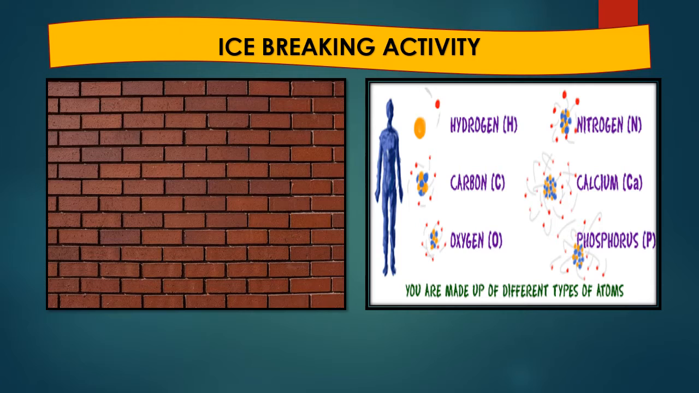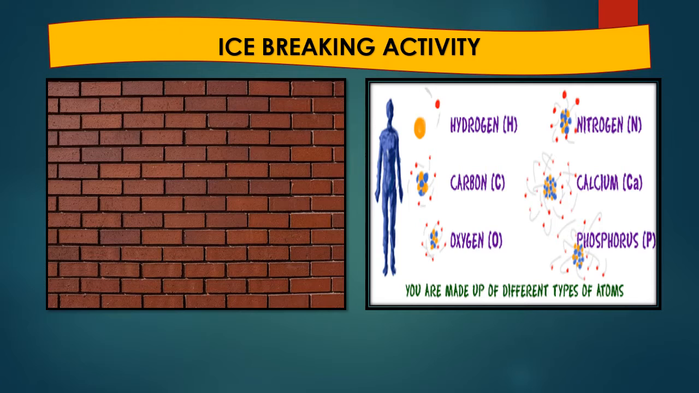I showed them a picture and asked which is the smallest component present in this building, and the answer from the student was brick. Similarly, I showed a picture of a human being, made up of different elements like hydrogen, nitrogen, carbon, calcium, oxygen, phosphorus.